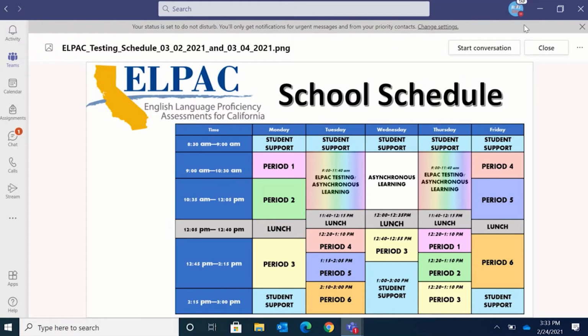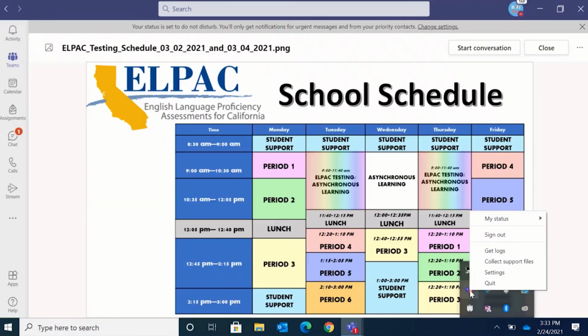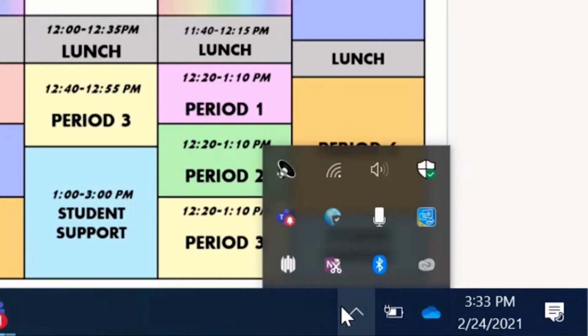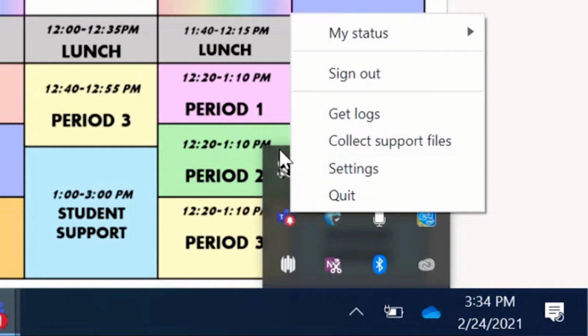So Teams is still open. You might think that if you hit the X, Teams is closed all the way. So what you want to do is to click down here where you have your navigation at the very bottom, or some tabs at the bottom there, and you're going to have one of them that might say Microsoft Teams. So you would right click it and then quit. So you would click on that little arrow down there, scroll up to where you find an icon that looks like the Teams app, right click on it and then quit, and then you would shut down your computer, and then we'll move on to the next step.